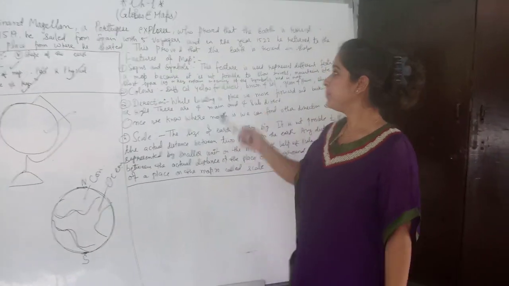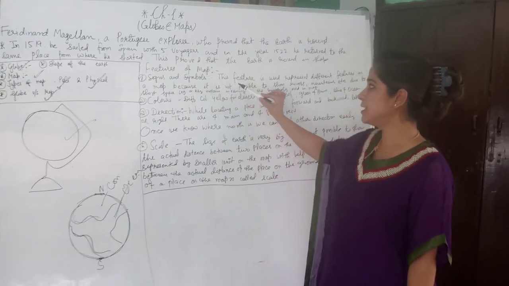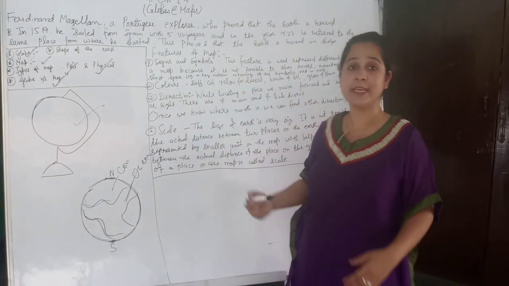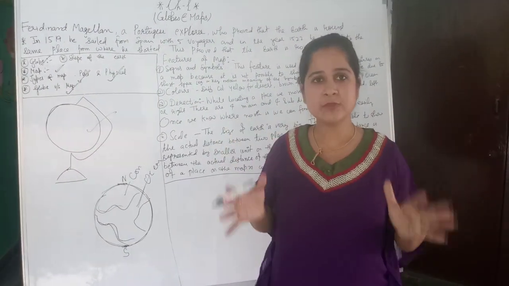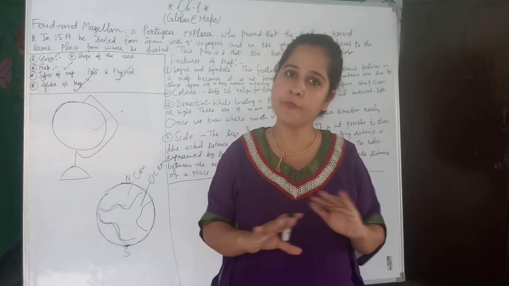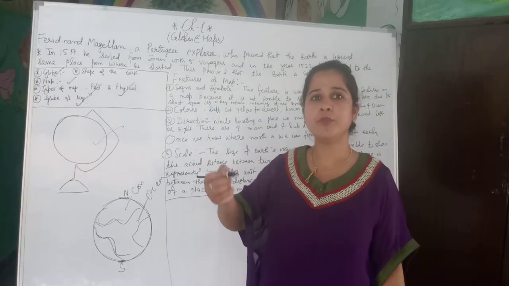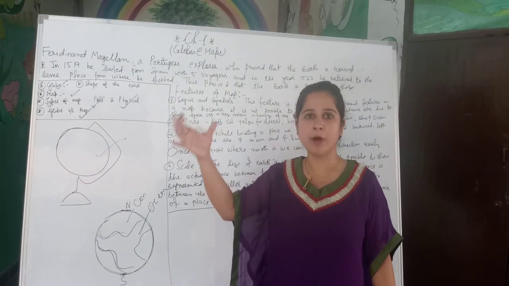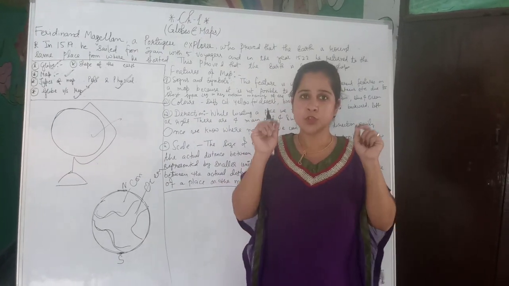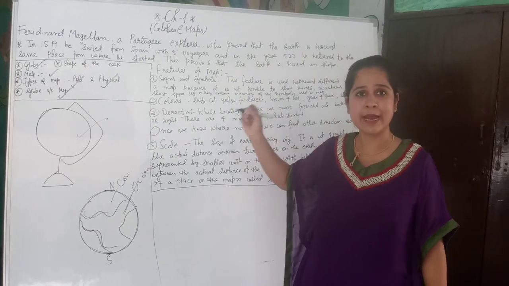When we fill a map, this feature is used to represent different features on a map because it is not possible to show rivers, mountains, etc. due to short space. Yes, when we fill a map, as we know, map is a representation of the earth on a piece of paper. So on a small piece of paper, it is not possible all the time to fill all the rivers, all the mountains. It takes huge space. So due to the shortage of space, we are just putting signs and symbols.